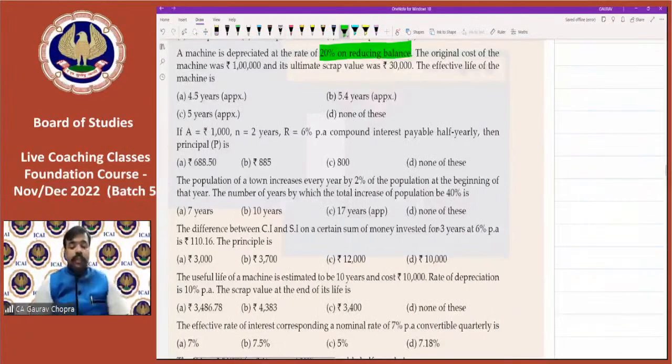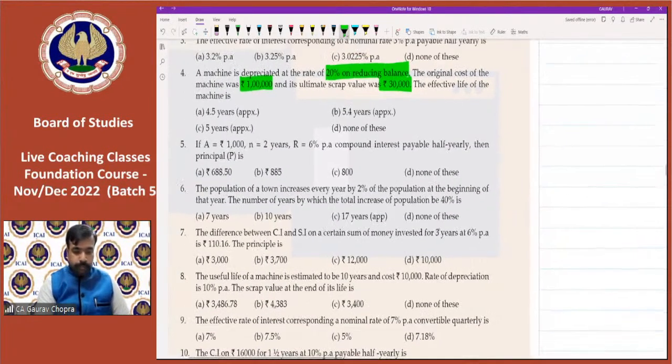A machine is depreciated at the rate of 20% on reducing balance method. The original cost of the machine was rupees 1 lakh. This is the cost of the machine, and its ultimate scrap value is 30,000. Then find the effective life of the machine. So we have to calculate the life. So let's do this.